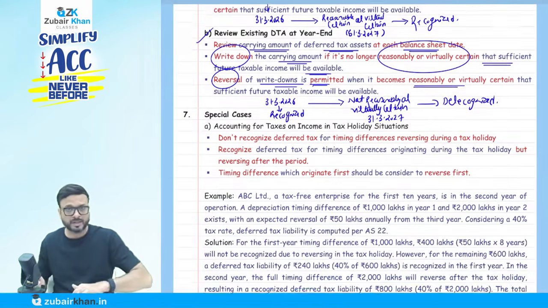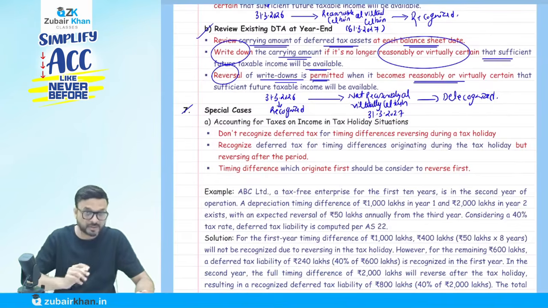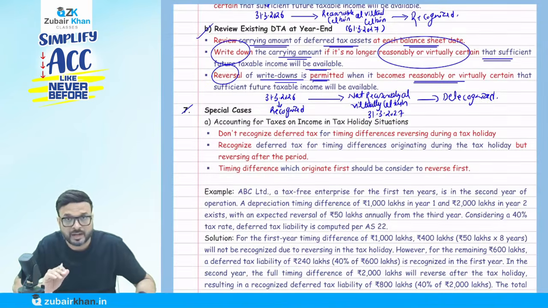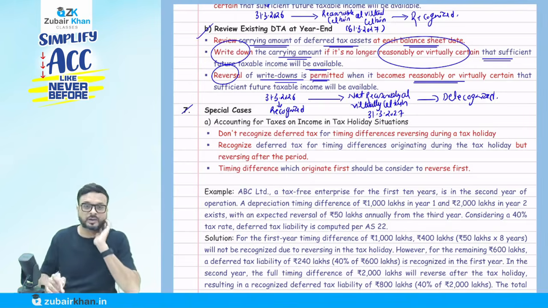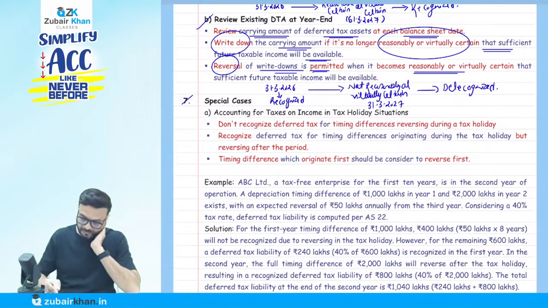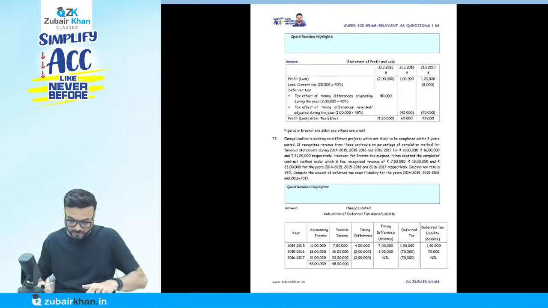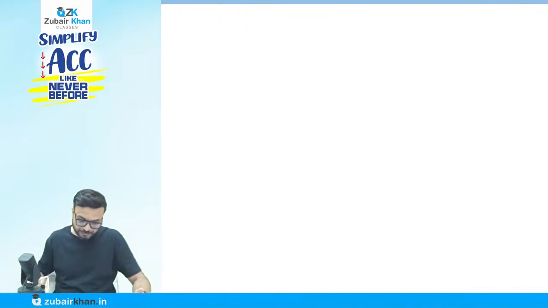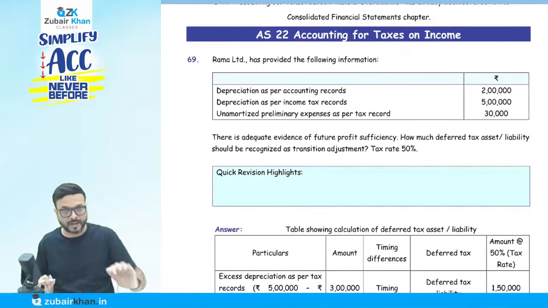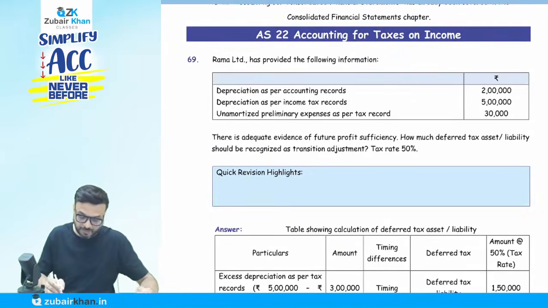Now, let me discuss the special cases, then we'll come to the question. Now there are two types of special cases. Let's discuss that here. Okay, now understand this point here. Let's go to the Super 100 questions; I will come to that point. Don't worry. Now come to question number 69. I will come to that special concept. Okay, now one by one.